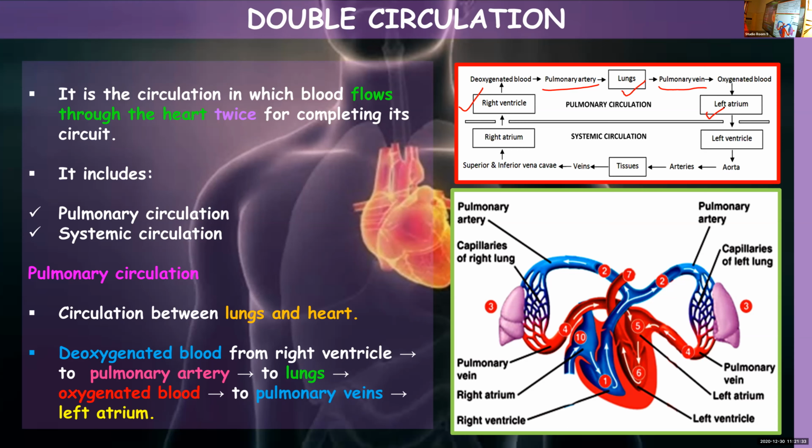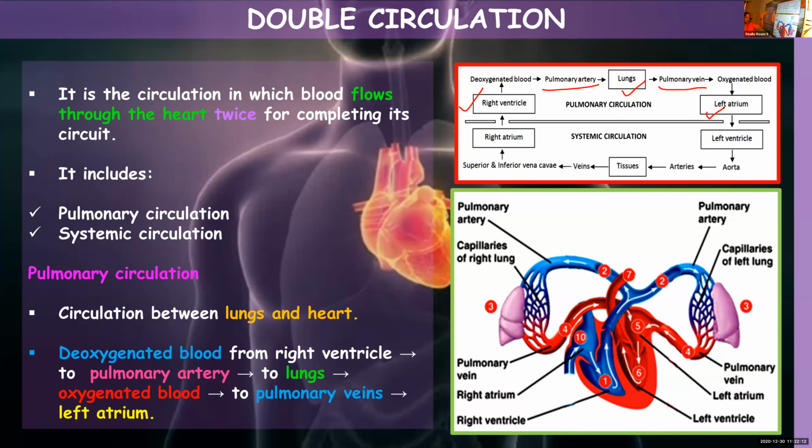And the next one is systemic circulation. As you can see in the figure, in systemic circulation the circulation is between the different body parts and heart. From the left ventricle, aorta will carry the pure blood into tissues, the different parts of the body. In the tissues, the oxygen will get used up and the blood will be loaded with carbon dioxide, and this will be taken up by the veins like superior and inferior vena cava.